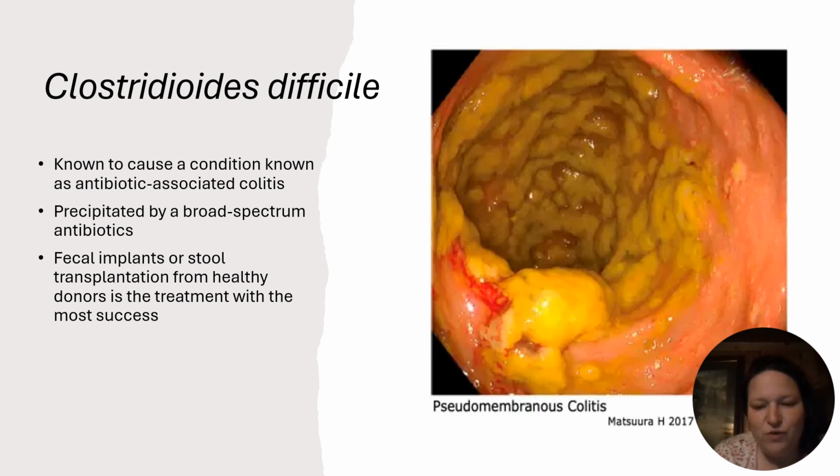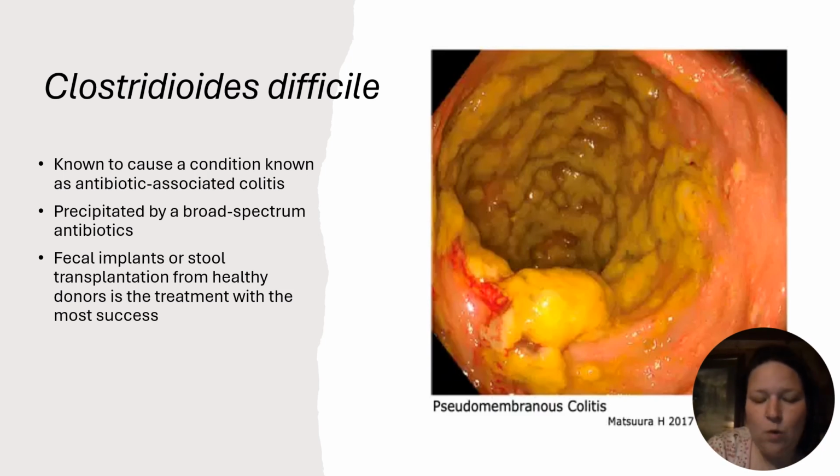Clostridioides difficile, also known as C. diff. If you've ever worked in any kind of nursing facility or any medical place in your entire life, you know what C. diff is. And that is an example of it in the bowel. It is a horrific, nasty diarrhea that is usually brought on by a broad spectrum of antibiotics. A lot of people, let's say they have chronic lung disease, let's say they have COPD and black lung and a couple of other emphysema. They have all these things. They're usually on strong, broad-based antibiotics and a variety of them. That is an example of these things that can bring on C. diff.